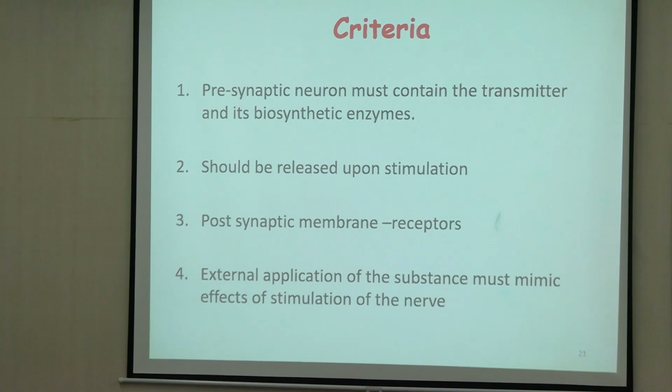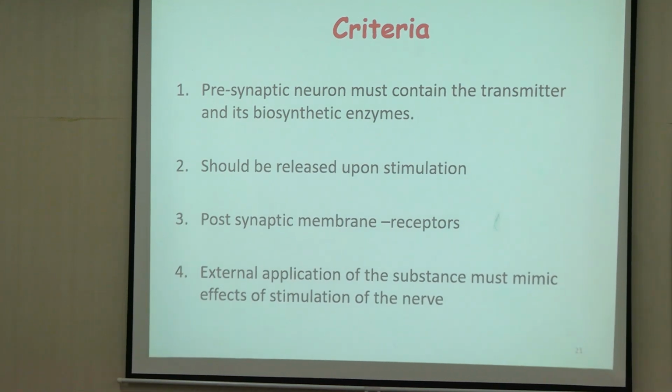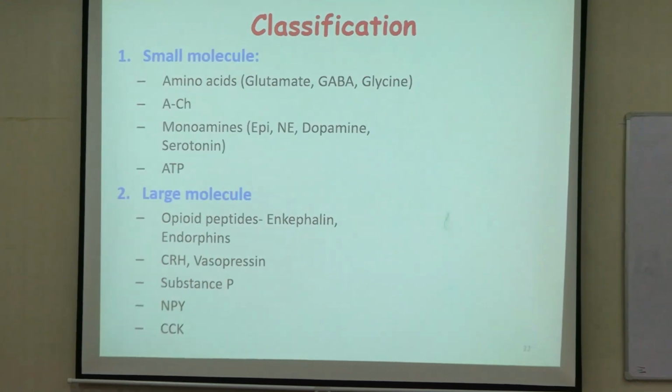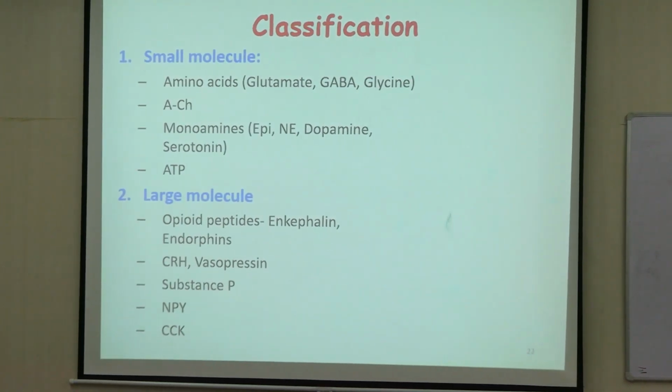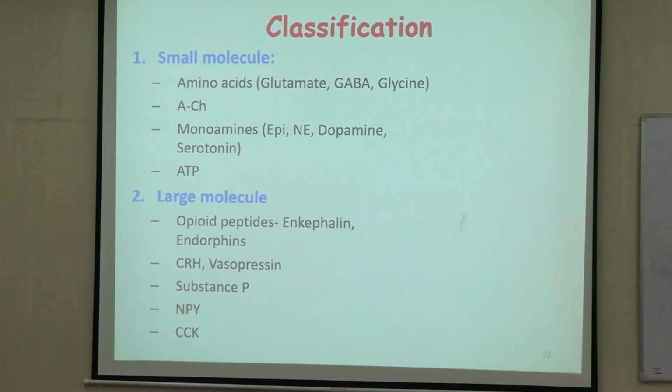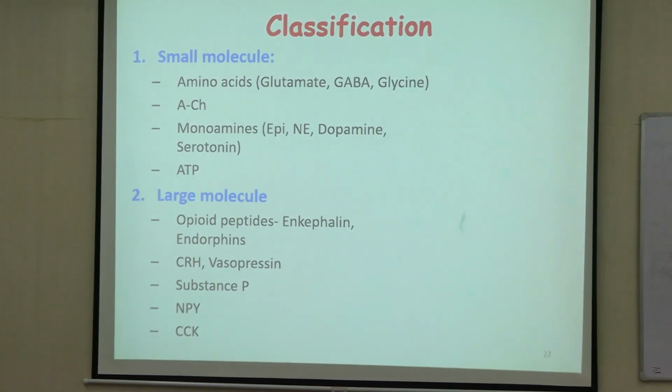The postsynaptic membrane should have receptors for their activity, and external application of the substance should produce a similar type of action on the nerve. So these are the criteria. Any substance which fulfills all these criteria, you call a neurotransmitter. Now there is a classification system. Some of them we call small molecule transmitters and some of them large molecule transmitters.